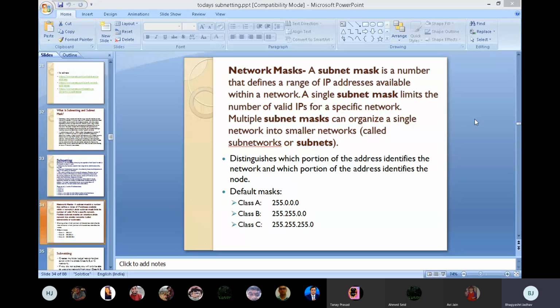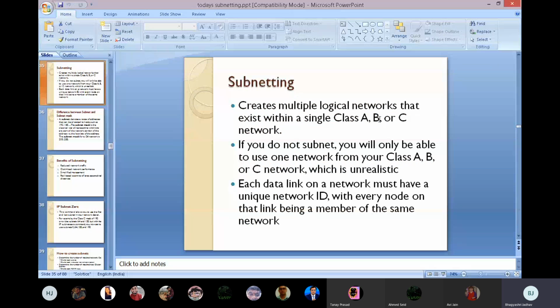Subnetting creates multiple logical networks that exist within a single class A, B or C network. If you do not subnet, you will only be able to use one network from your class A, class B or class C network, which is unrealistic. Each data link on a network must have a unique network ID, with every node on that link being a member of the same network.